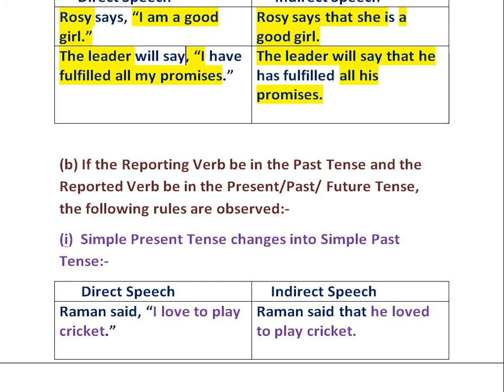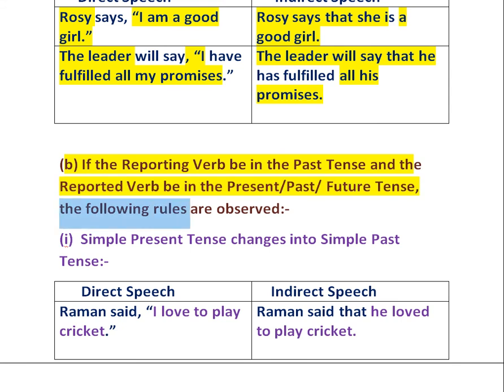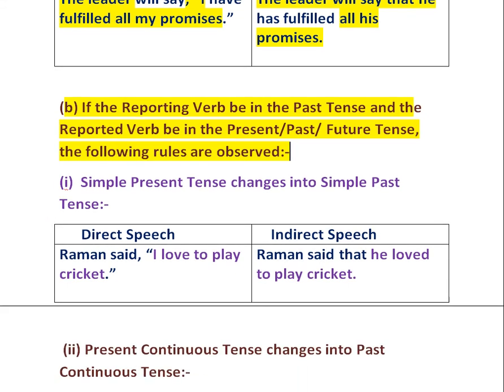Next rule is if the reporting verb be in the past tense and the reported verb be in the present, past or future tense, the following changes are observed. First is simple present tense changes into simple past tense. Example is Raman said, "I love to play cricket." It changes into Raman said that he loved to play cricket.